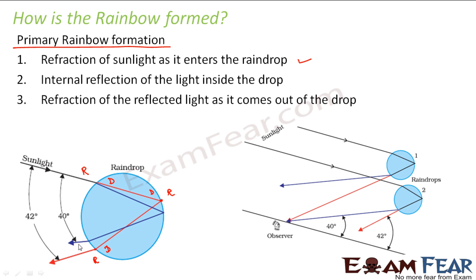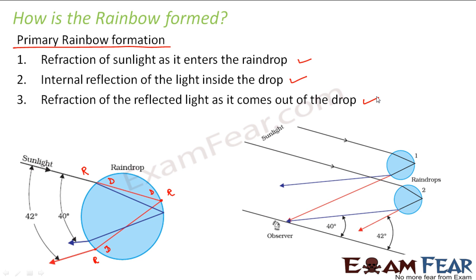That means the light which is coming out is nothing but the constituents of the white light. So in this case, the spherical raindrop is acting as a prism, where the input is the white light or the sunlight, and the output is the different colors constituting the sunlight. Right? So this is known as a primary rainbow. A primary rainbow is the one which is formed due to refraction of sunlight, followed by an internal reflection, which again is followed by refraction of the reflected light.